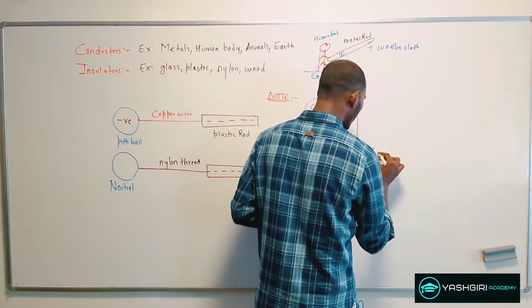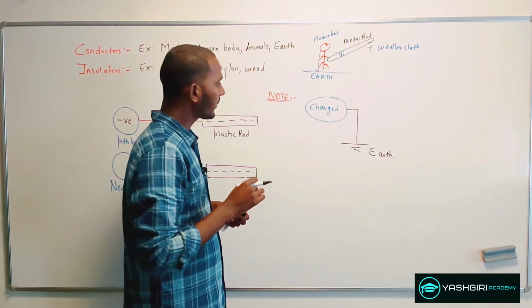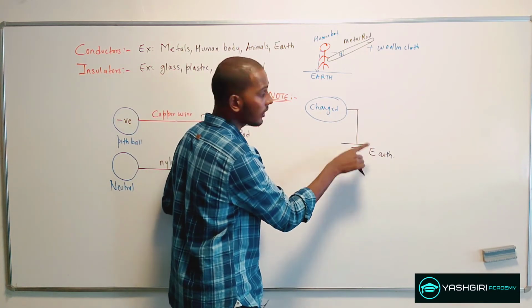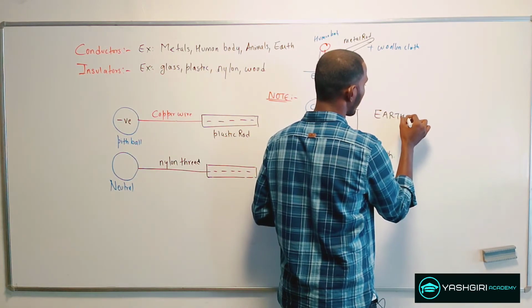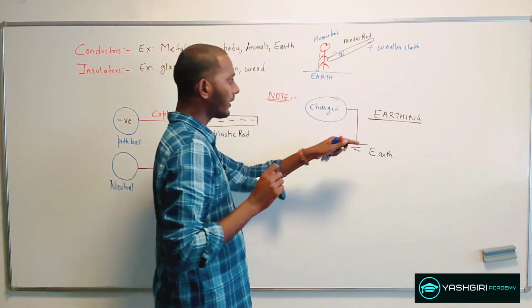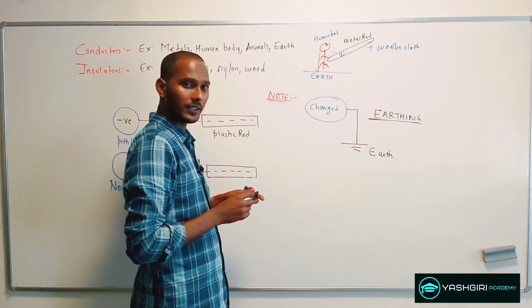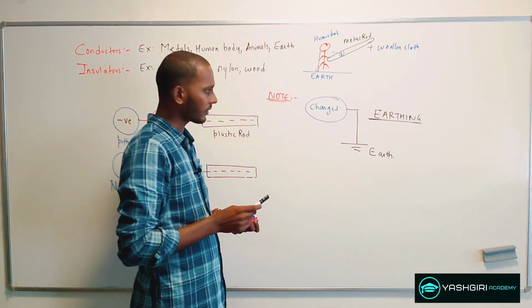So let this be the earth. And this process in which the body shares its charges with the ground is called earthing. Now the advantage of earthing is that it provides a safety measure in electrical circuits and appliances.